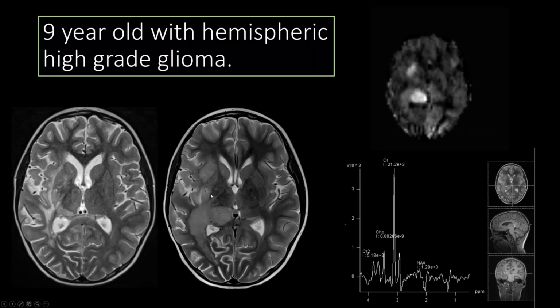I think that just looking at these T2 weighted images, you'd be more suspicious for tumor recurrence than any post-operative change or post-radiation changes. However, we do have the ASL here, an example of this is a PASL. You can see that there's increased perfusion within the thalamic portions of the tumors, and then also putting a spectroscopy voxel on there, there's an elevated choline to NAA ratio, so this is concerning for tumor.